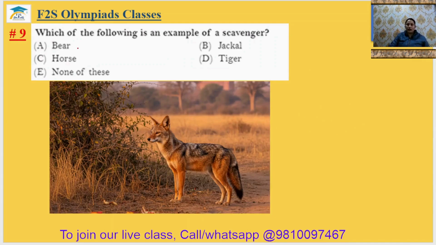Question number 9. Which of the following is an example of a scavenger? So bear is an omnivore. Jackal, this is the picture of a jackal. Jackal is a scavenger. And what are scavengers? Scavengers are those animals who eat dead animals. Okay. Horse is a herbivore and tiger is a carnivore. So the ninth answer will be option B.